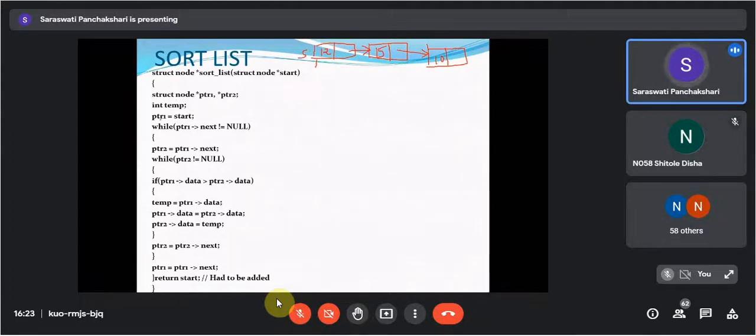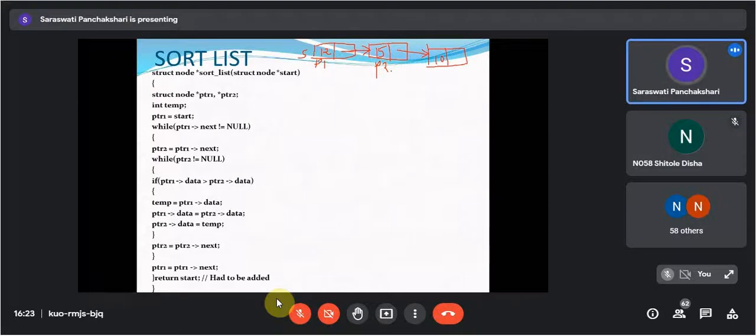Then 2 pointers we are taking, PTR1 and PTR2. PTR1 is equal to start. So I am going to consider this as the P1. Then while PTR1 of next is not null, condition is true, its next part is not null. Then PTR2 is equal to PTR1 of next. So your PTR2 will point here. Getting everyone? Yes, ma'am. Now, while PTR2 is not equal to null?